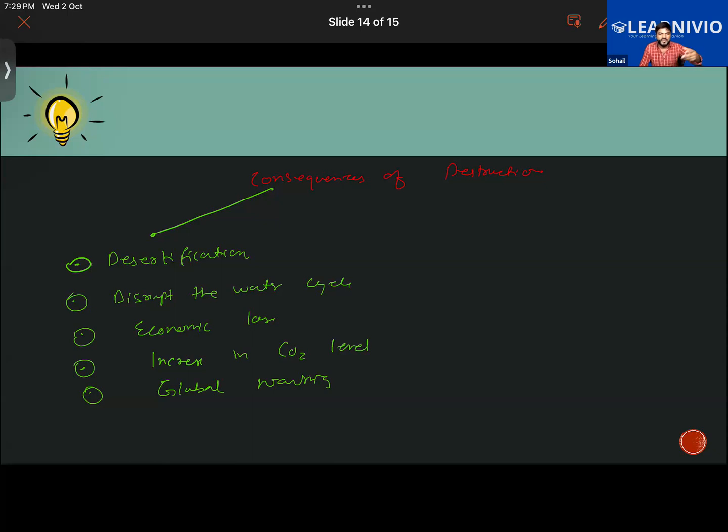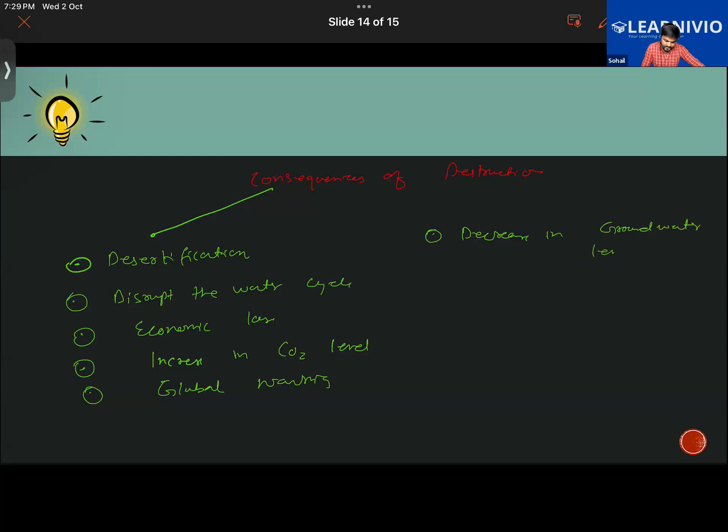The rainwater percolates into the ground and is stored as underground water. Deforestation means fewer trees, so there will be less rainfall. With less rainfall there will be very little percolation of water into the ground. That's how the underground level will decrease. Getting it now? Yes, sir.